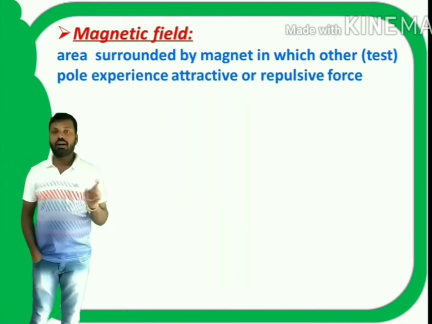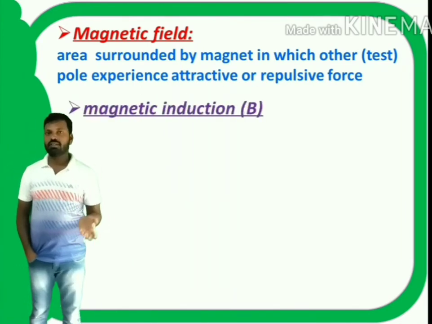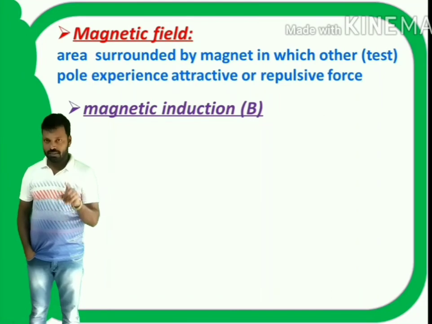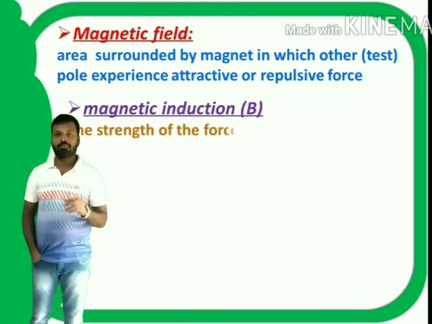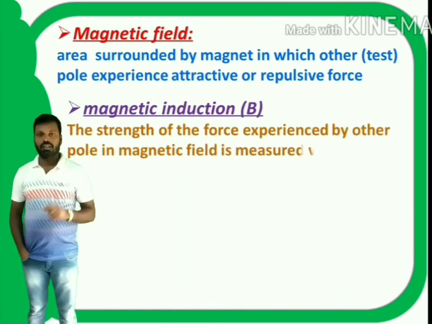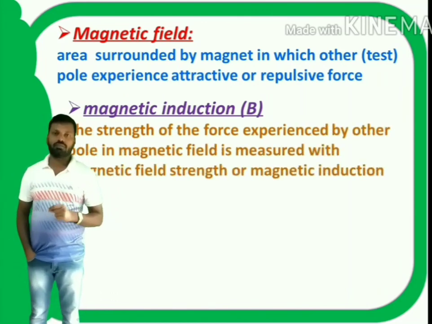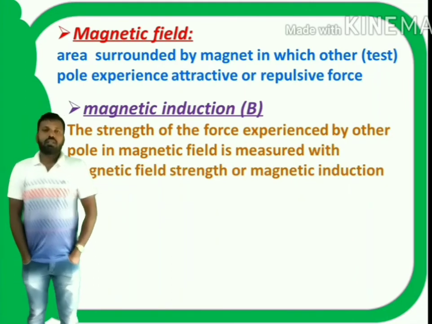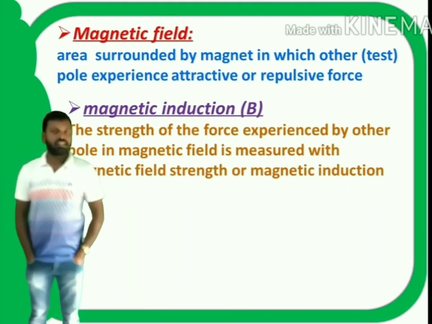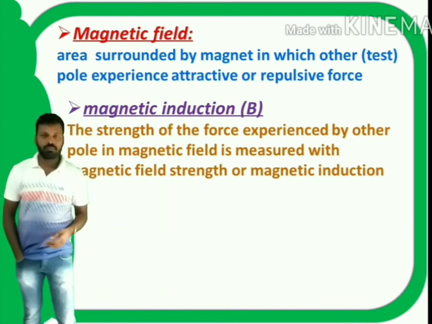The strength or the magnitude of attraction or repulsion force experienced by other poles is measured with magnetic induction. Next one is magnetic induction B. This is also called magnetic field strength or magnetic flux density, whatever you can use.